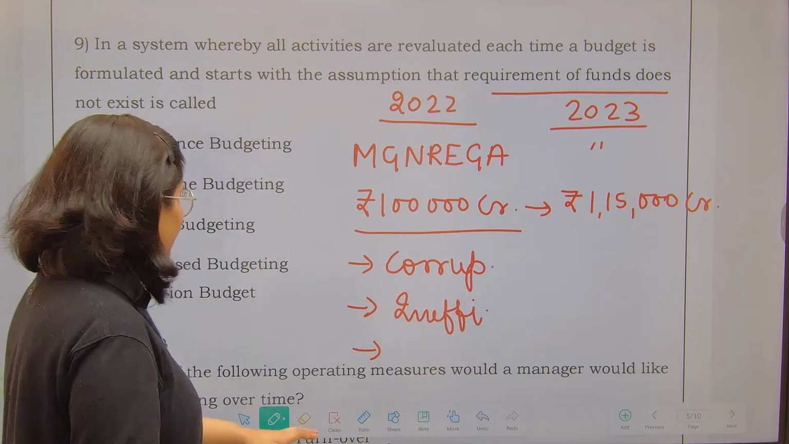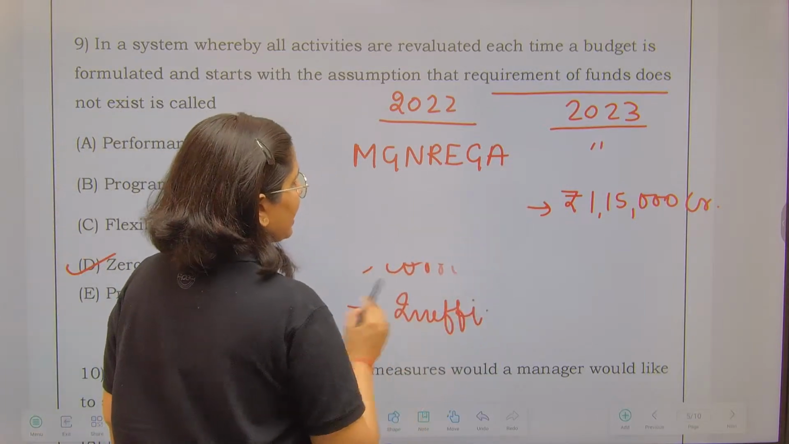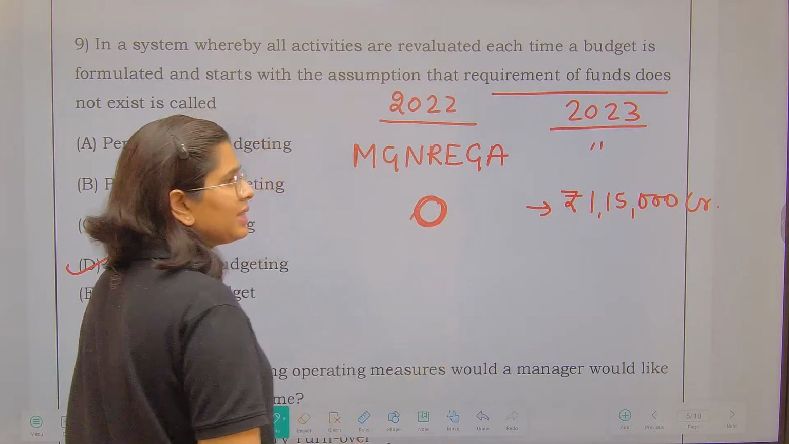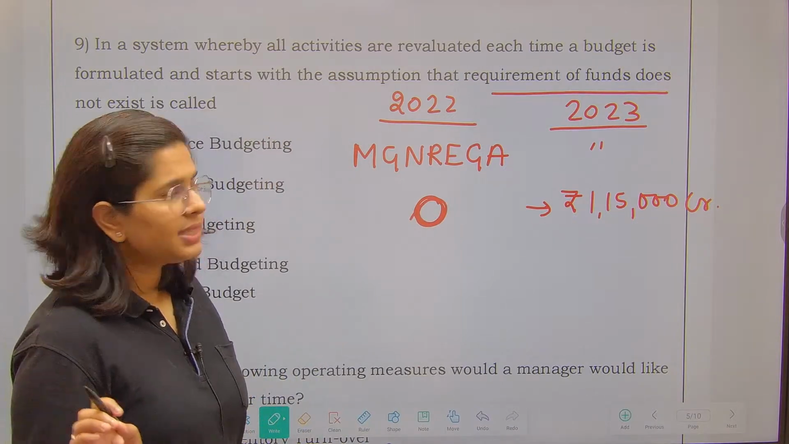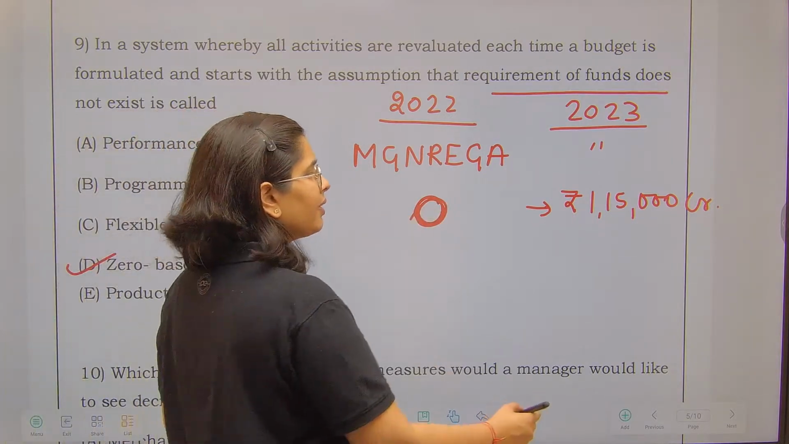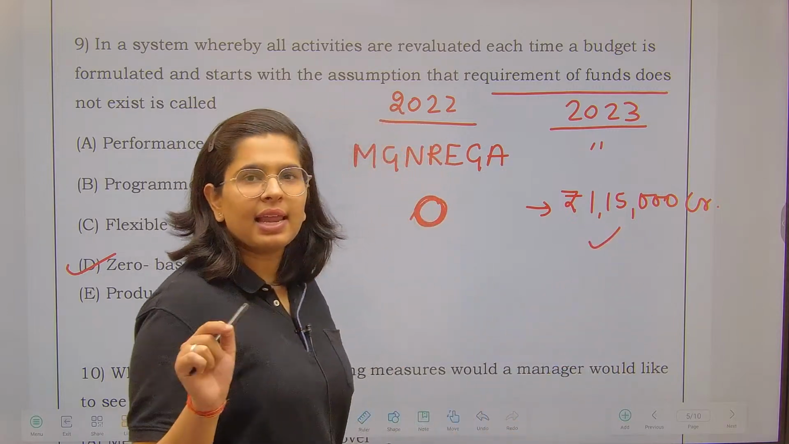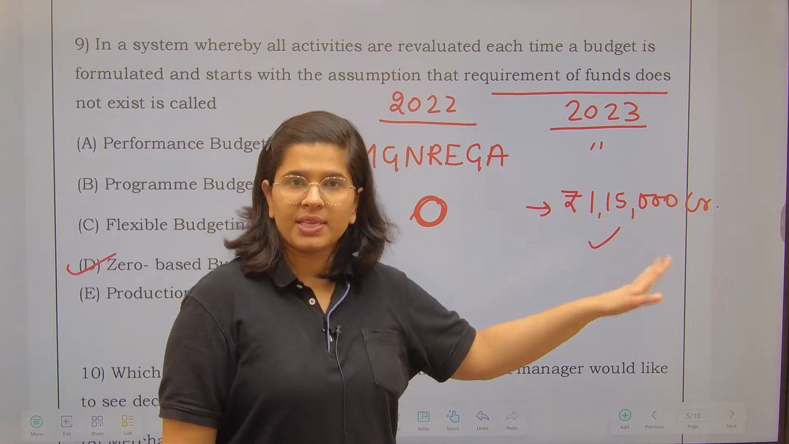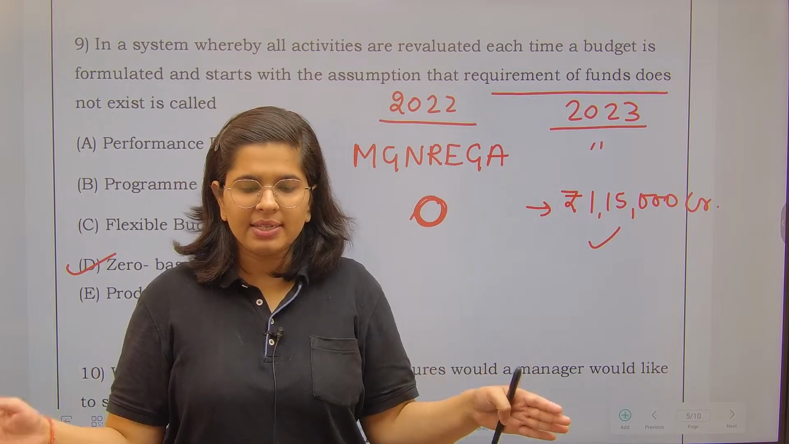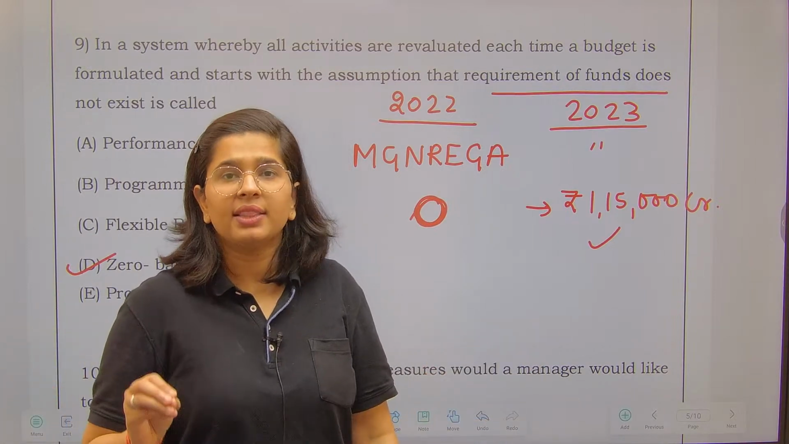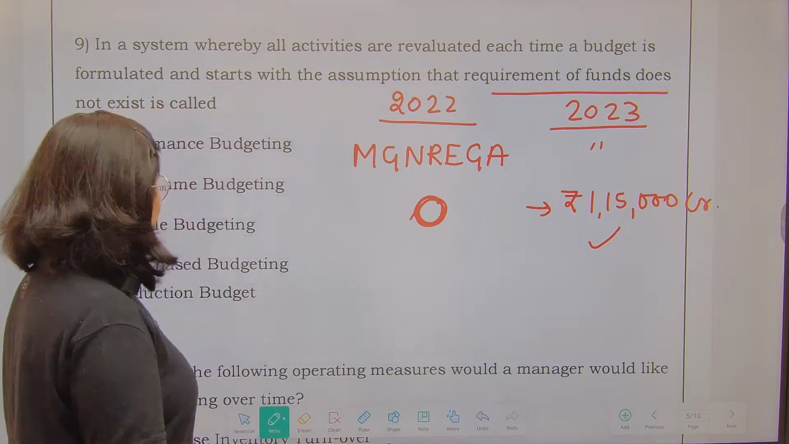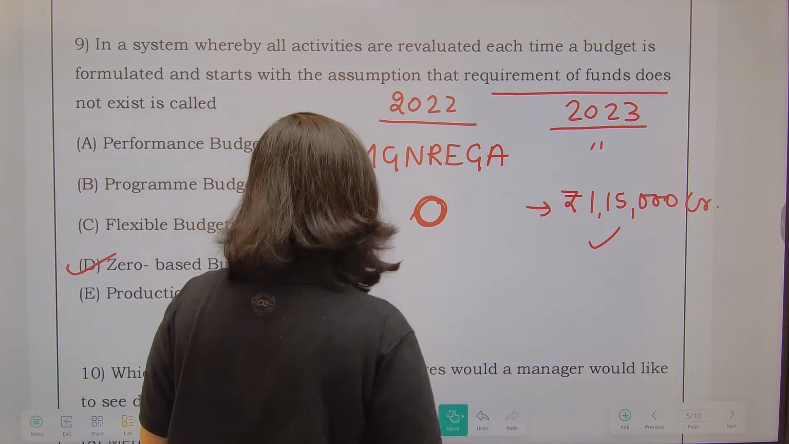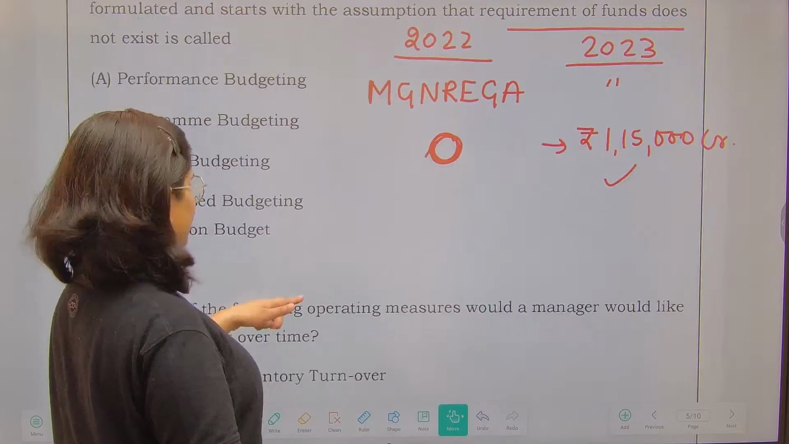Zero based budgeting says that it does not matter how much you spent last year. It does not matter how much amount you have spent in the last year. Please consider it as a zero, and when you are giving the budget for the next year, please tell us categorically where you are going to spend this 1,15,000 crore. That means allocate this into parts and tell us where you will be spending this particular amount. Fine, I hope now you have got the concept of zero based budgeting. And don't worry about the other budgets, we will be discussing them as well.